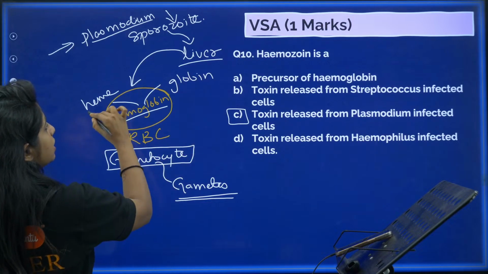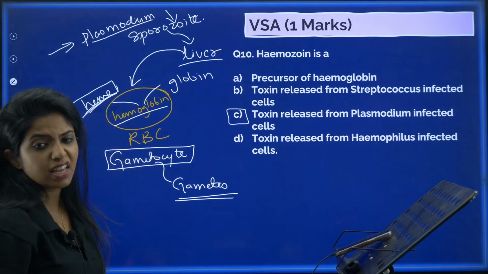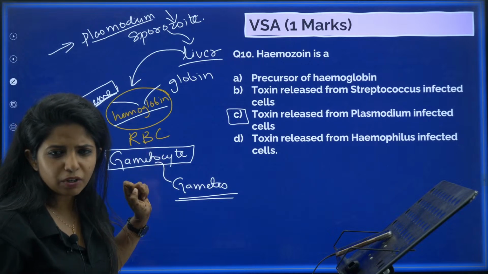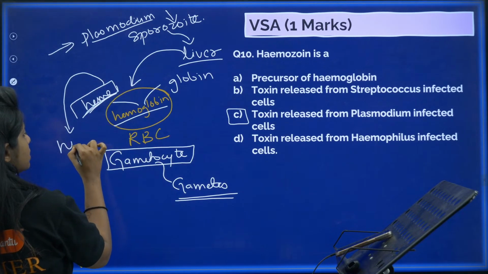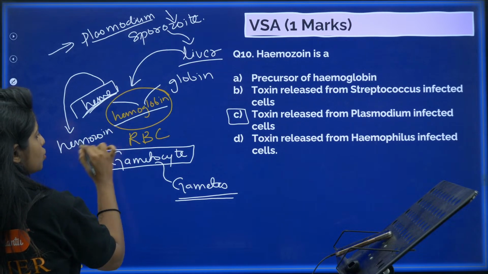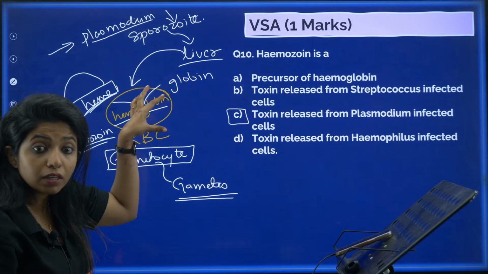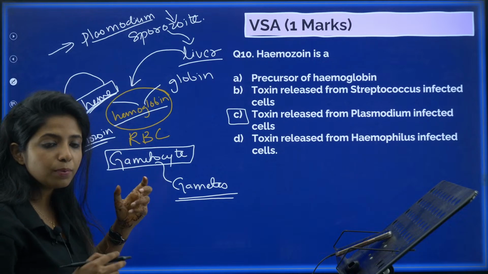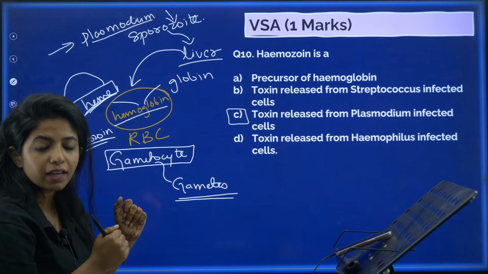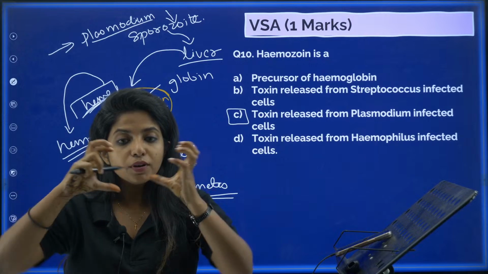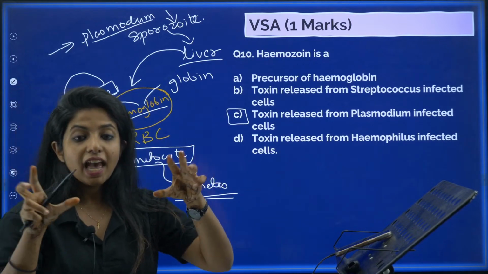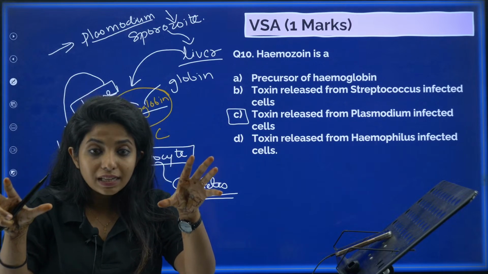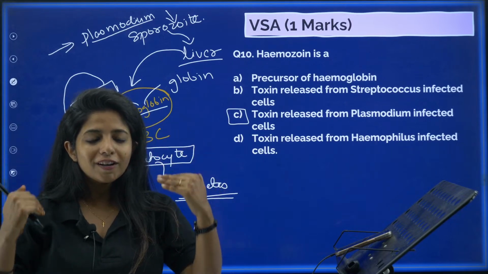But the thing is, the heme molecule which is there is very toxic for these gametocytes. So what do they do? Basically they convert it into something that is less toxic, and that is hemozoin. Everything is happening inside the RBC. Now what happens? These guys are also dividing inside the RBC. Once the RBC bursts, this hemozoin is also being released. And when this hemozoin is being released, we get high fever and things like that.